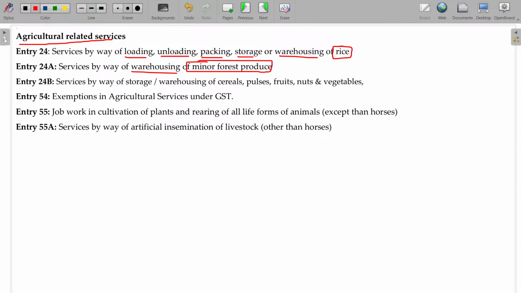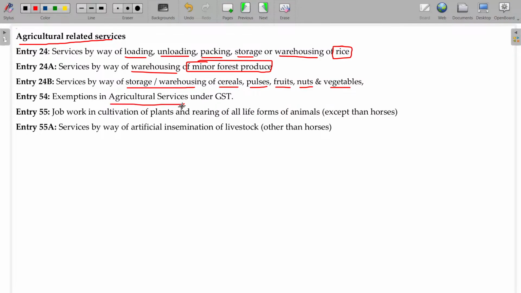In the forest, there may be lots of spices and other things that grow on their own and are available in the forest area. You are just collecting those things for sale. That is called minor forest produce. So cutting and selling sandalwood and teak wood is not minor forest produce, right? Any small item already existing there is called minor forest produce. If those things are warehoused, it is usually exempted. And storage and warehousing of cereals, pulses, fruits, nuts and vegetables is also exempted.